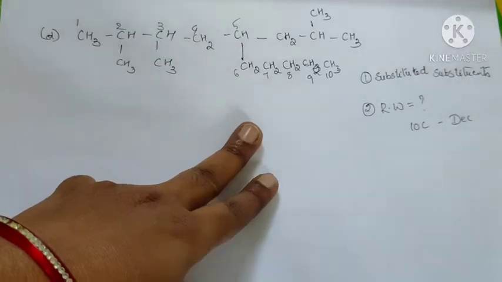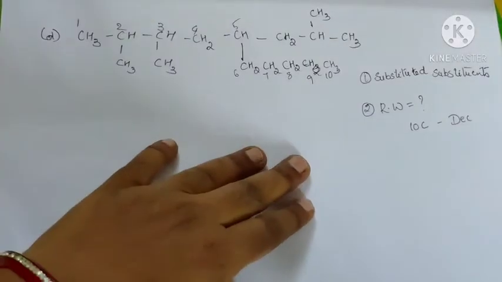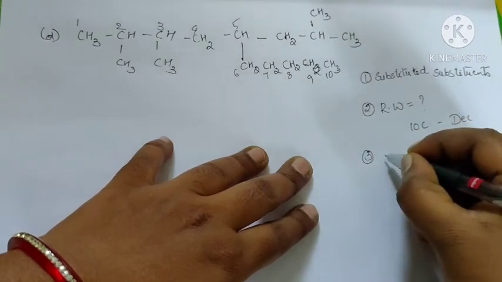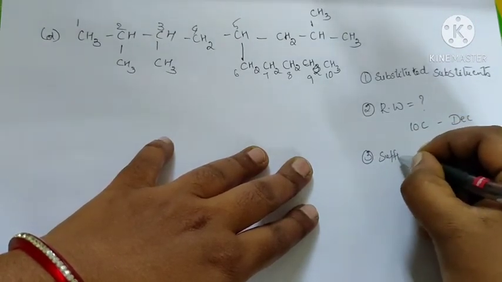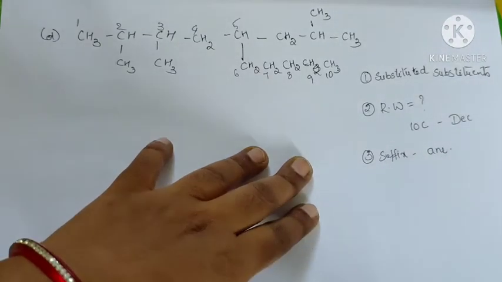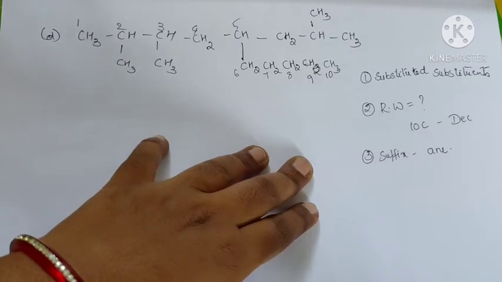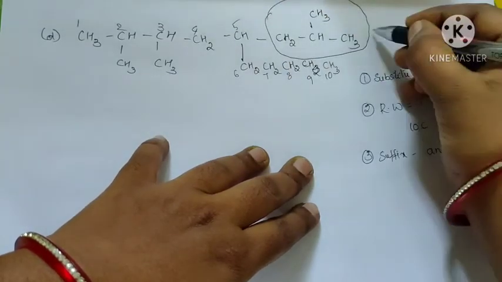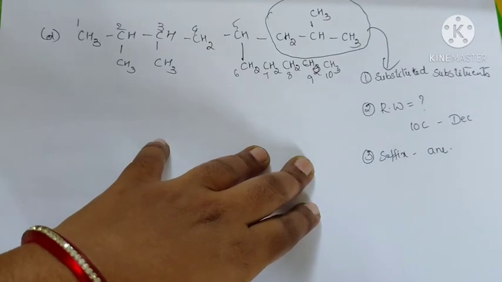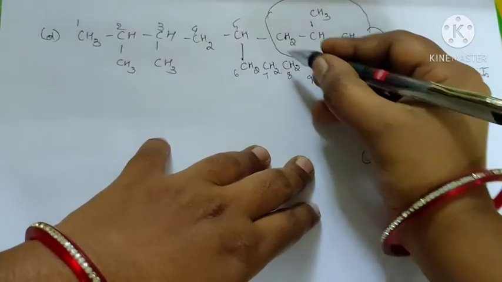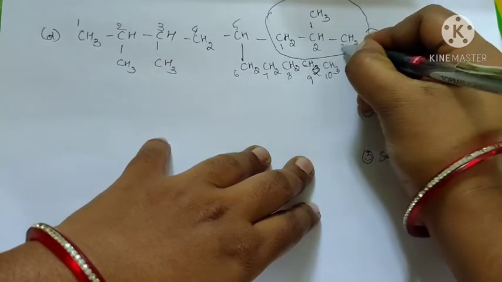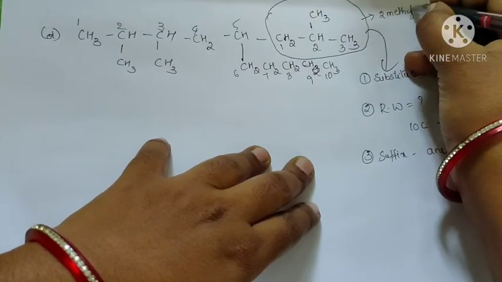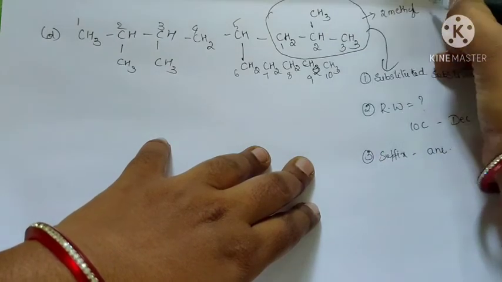The suffix is -ane because all are single bonds, meaning saturated. For the substituted substituent, it consists of 3 carbons with 1 methyl substituent, so the name is 2-methyl propyl.